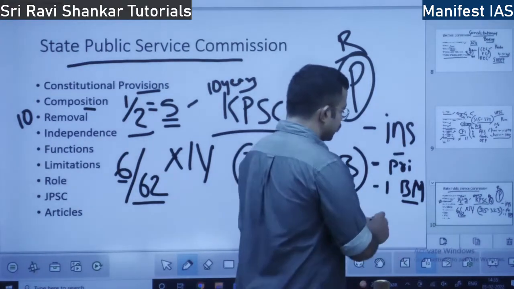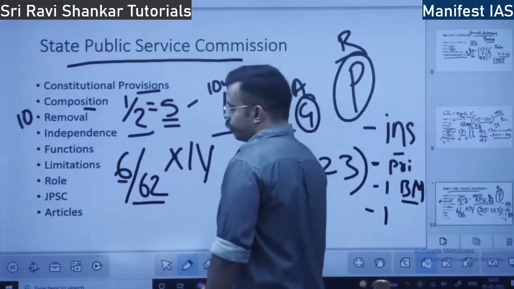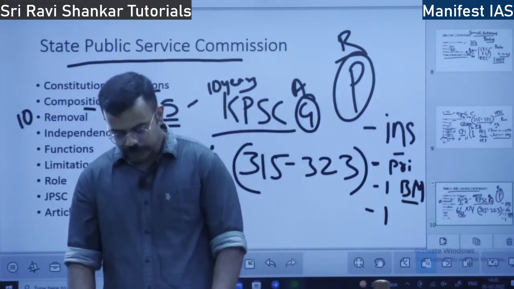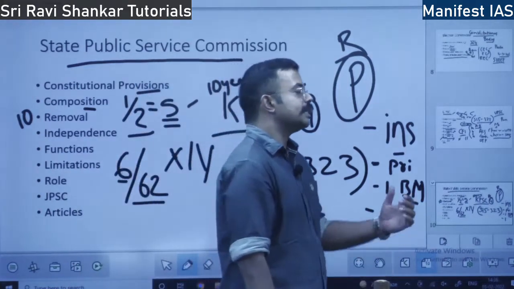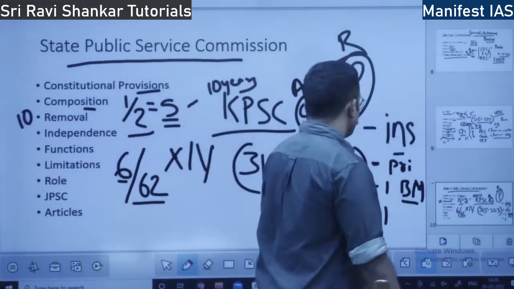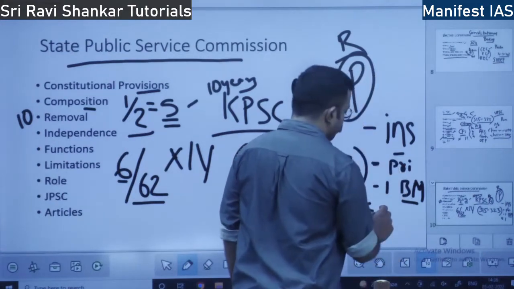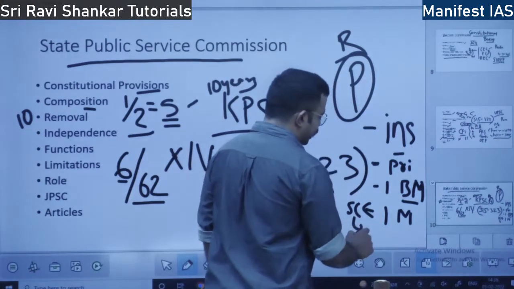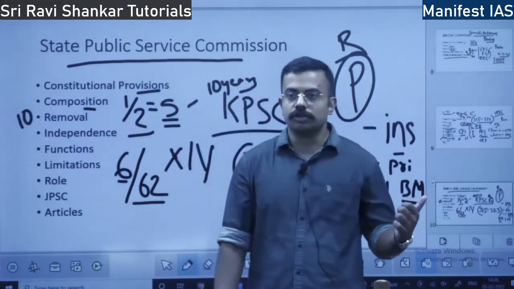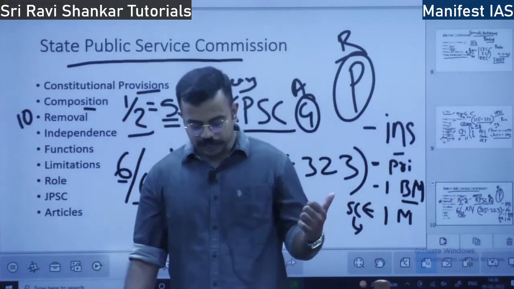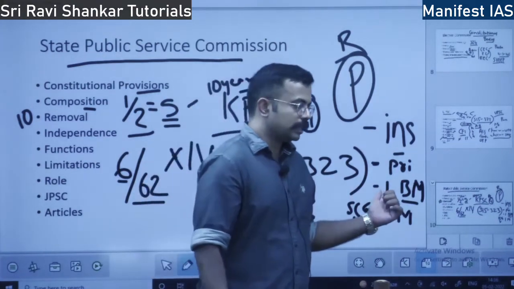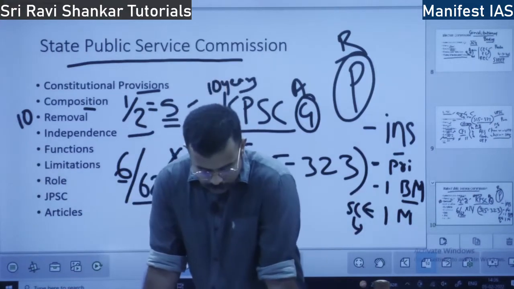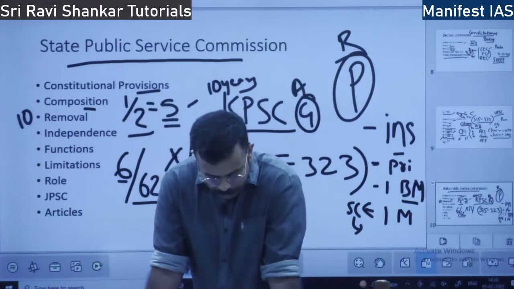Also one more condition: misbehavior. In the case of misbehavior, the president refers the case to whom? The president refers the case to the Supreme Court. The Supreme Court gives a direction whether he has to be removed or not. If they say he or she can be removed, then the president can remove him. So these are the 4 conditions under which State Public Service Commission members can be removed.